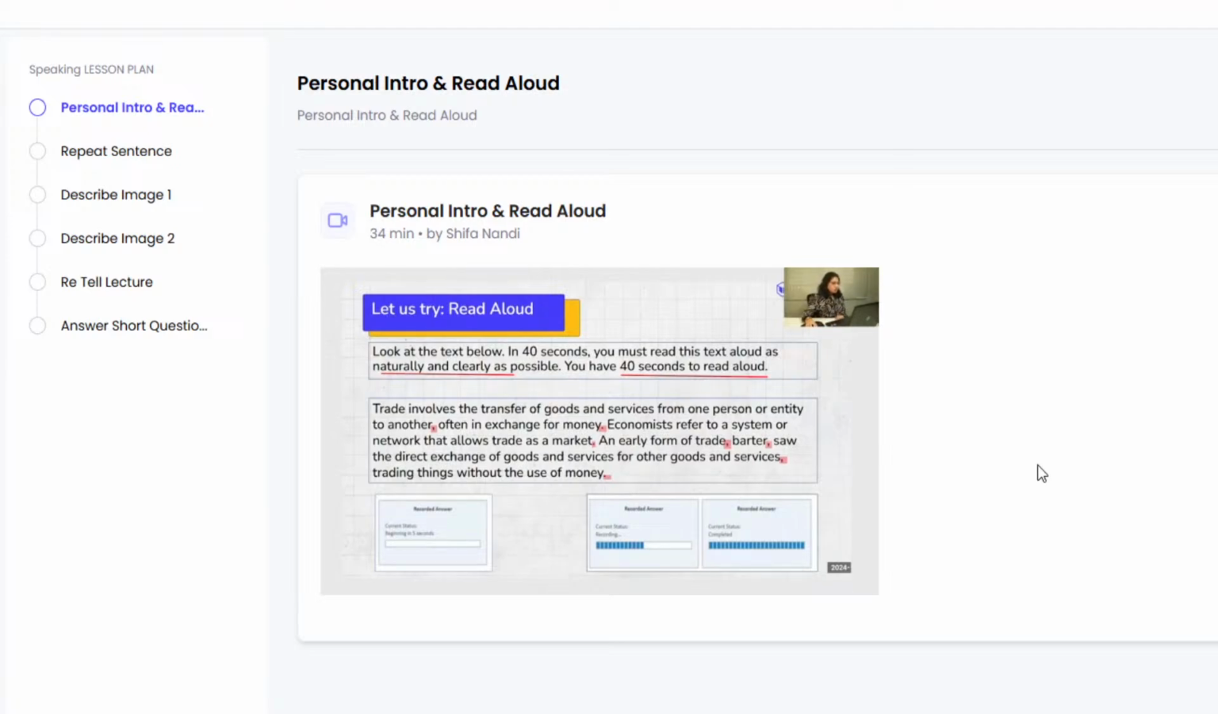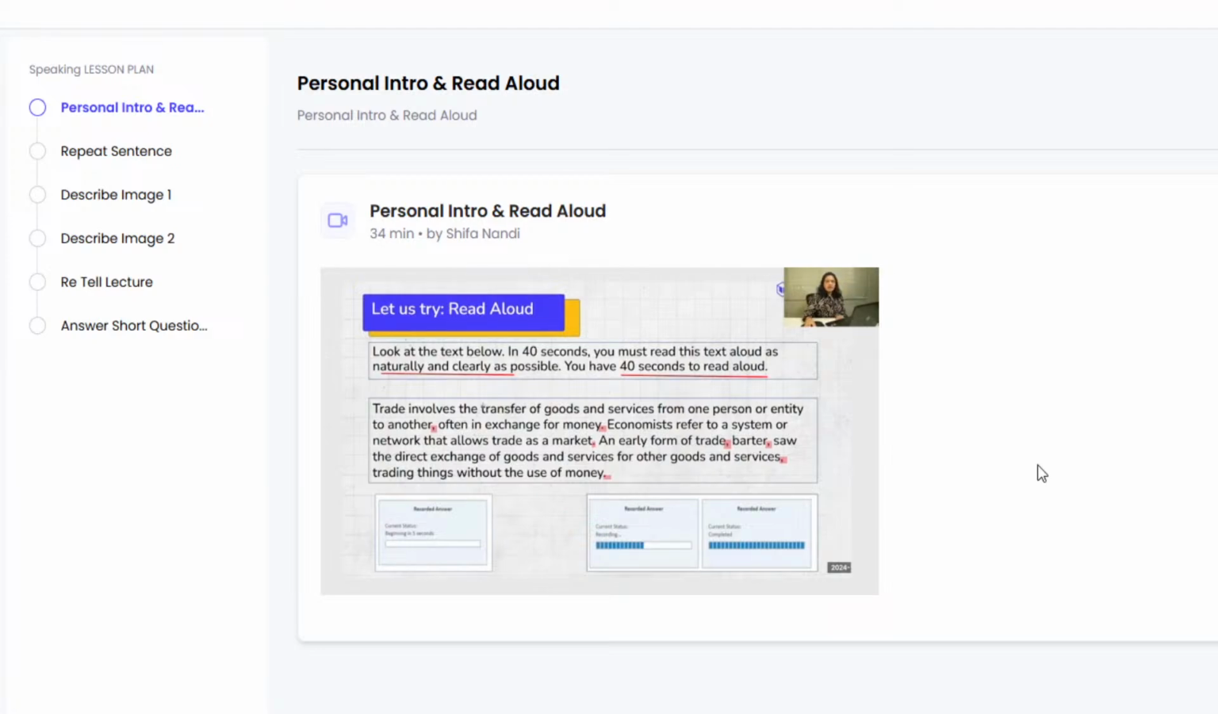Right, so let me read those sentences, keeping these things in mind. Notice the way I am using my intonation patterns, and I'm pronouncing each word clearly. And look at the pauses that I'm taking everywhere there is a comma, or a full stop for that matter. Trade involves the transfer of goods and services from one person or entity to another, often in exchange for money. Economists refer to a system or network that allows trade as a market. An early form of trade, barter, saw the direct exchange of goods and services for other goods and services, trading things without the use of money.